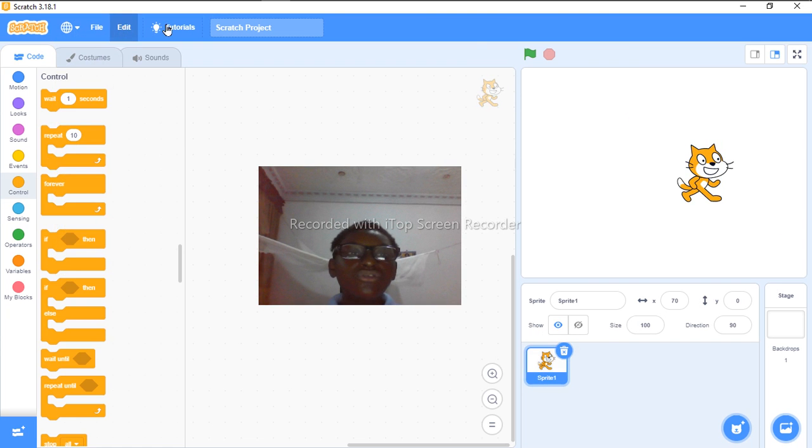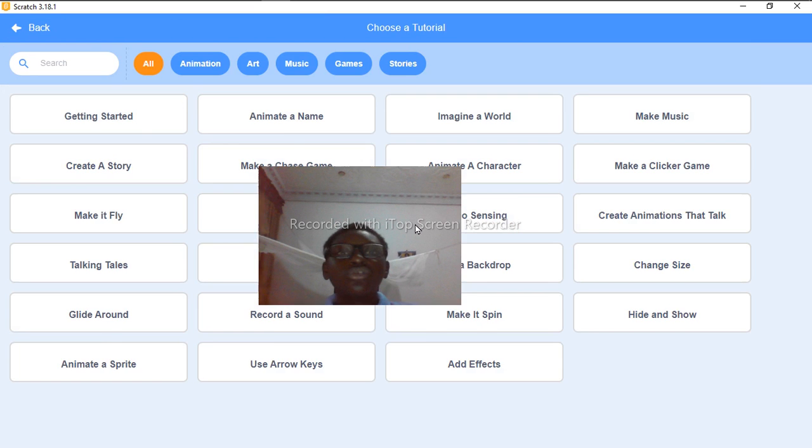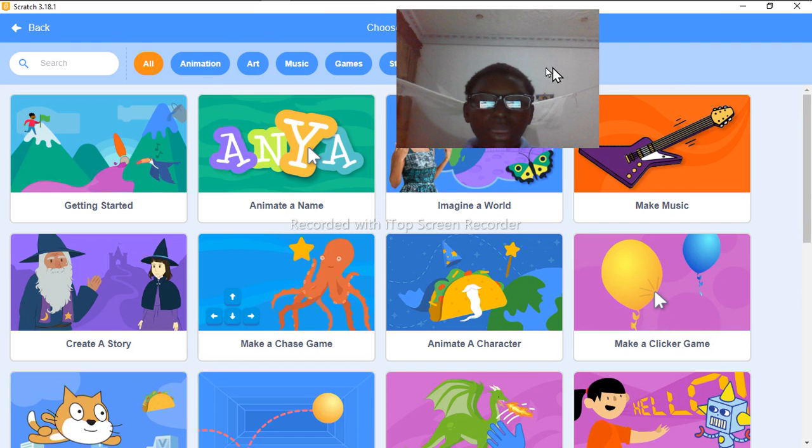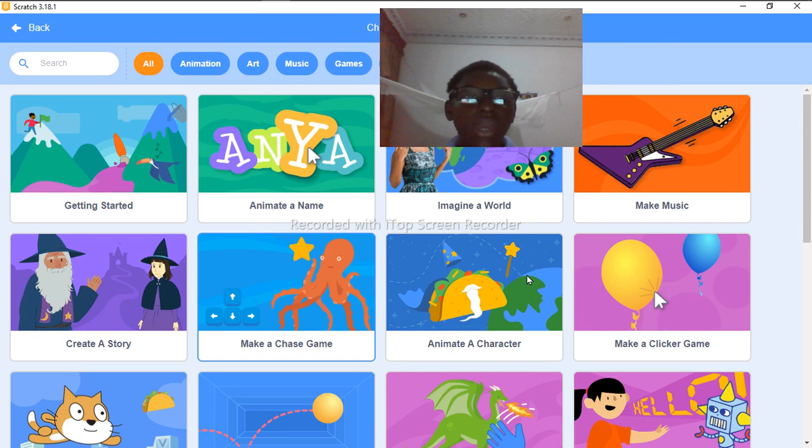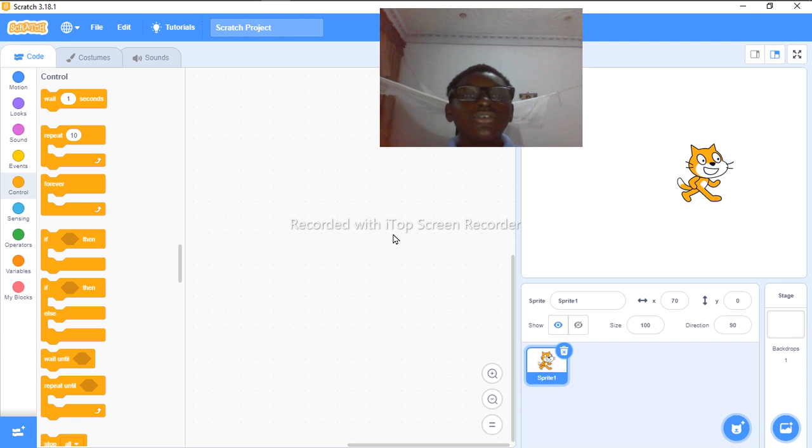And then we have turbo mode after the restore sprite. And also, if you're new in Scratch, there are tutorials here. And don't worry if you are getting confused. If I click this tutorials for new people in Scratch that don't know things about it, don't worry, I'm going to do a video, I think, about all of them. So if you're getting confused, like I don't really know much, I can help you out to learn all these things. Can you see? We have all animation, art, music, games, many of them. On all of them, can you see all these?